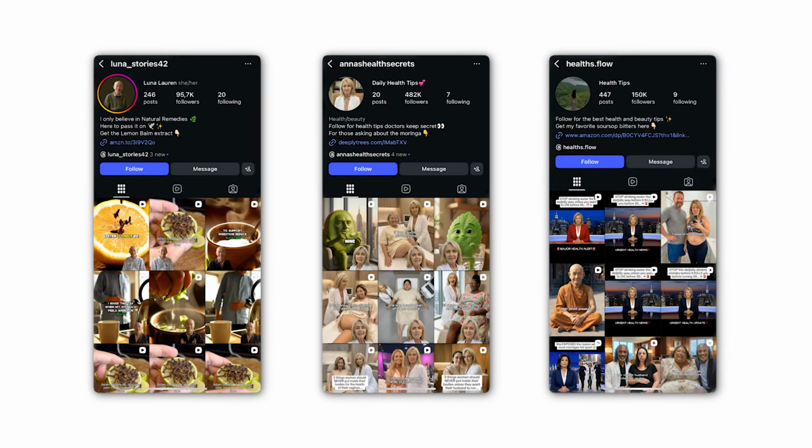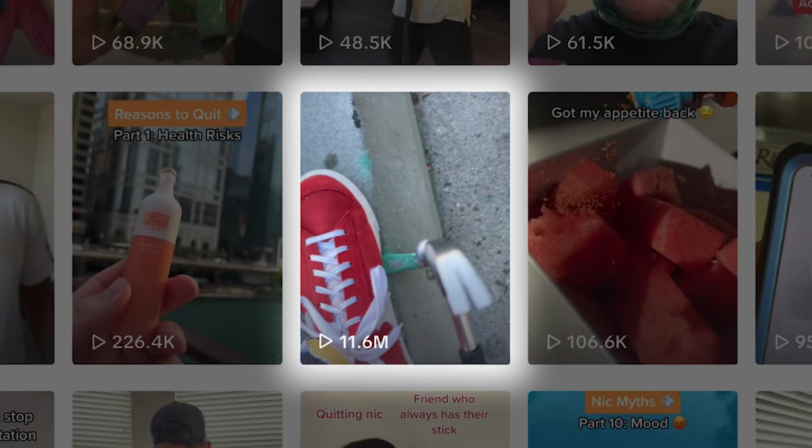And to get to that posting volume, you can't just rely on one account anymore. You need multiple organic accounts running, all with a different angle and a different niche. That is how you test different hooks, different audiences, and find out faster what really goes viral for your product.